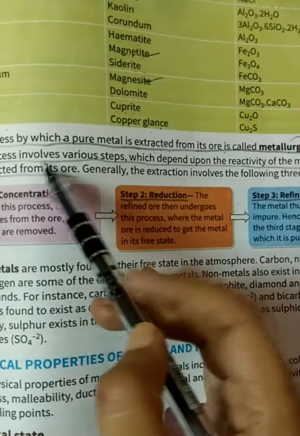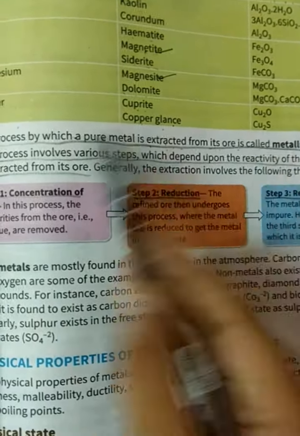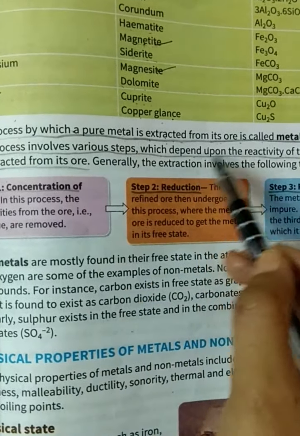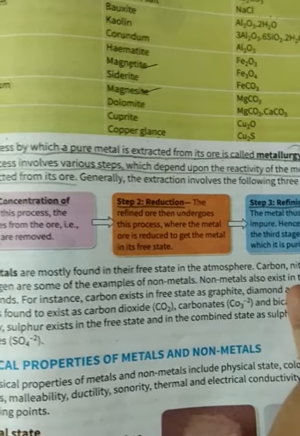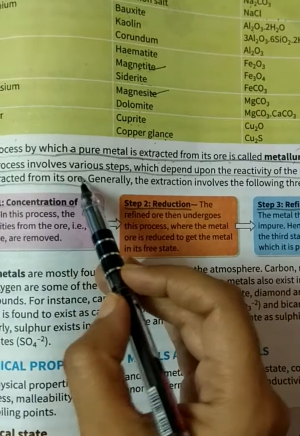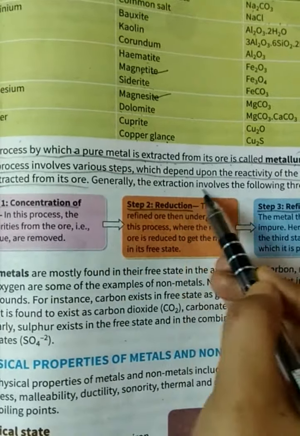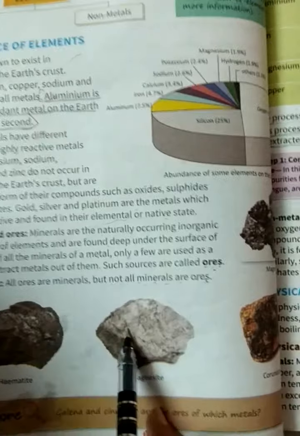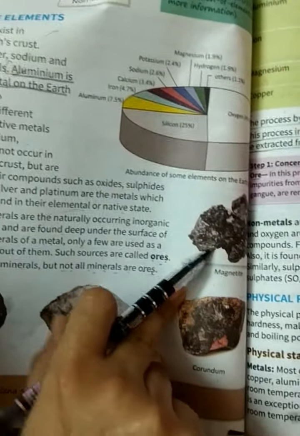There are three steps involved in metallurgy. This process involves various steps which depend upon the reactivity of the metal that has to be extracted from its ore. Generally, the extraction involves the following steps. See students, these are the ores from which the metals can be extracted. You can see in the picture.